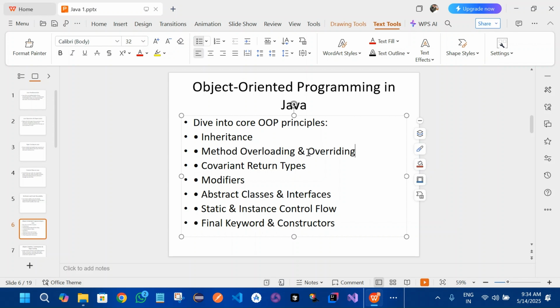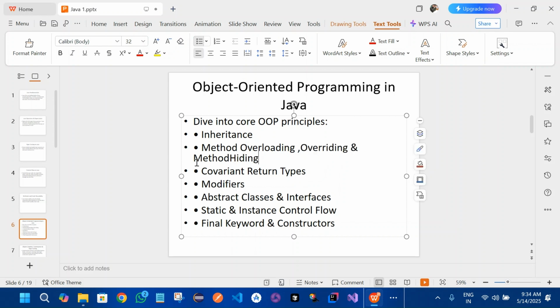We'll also be checking method hiding, and then we'll be seeing covariant return types. As you know, there is a covariant concept we have in Java, so that we'll also be covering, along with modifiers, abstract class, static and final keywords, and constructors.